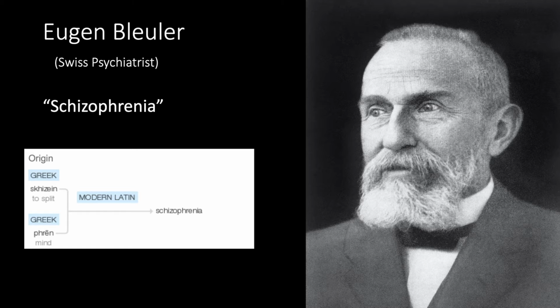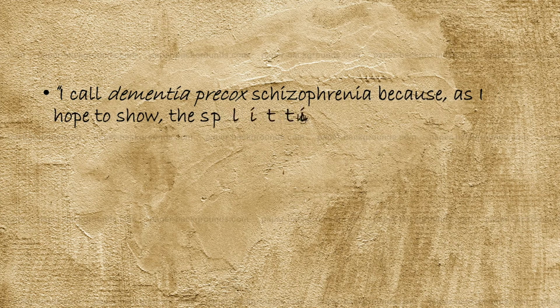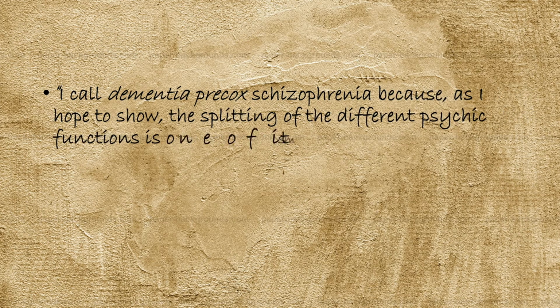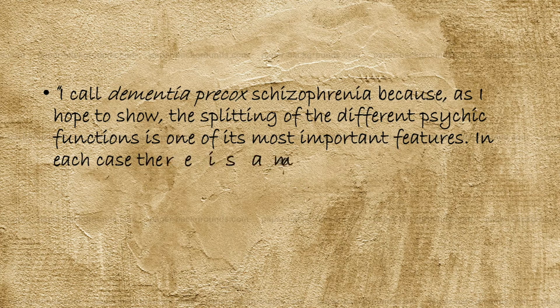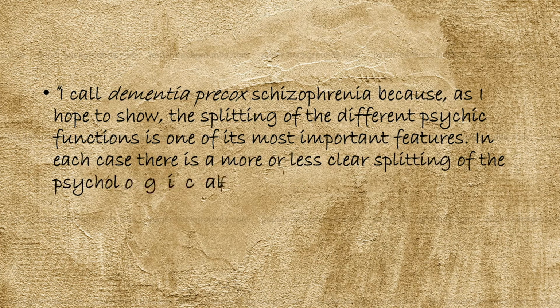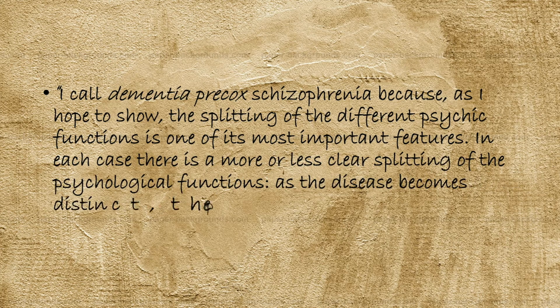Buehler cared enough to write a letter in 1911 which settled the debate. The letter reads, "I call dementia precoce schizophrenia because I hope to show the splitting of the different psychic functions is one of its most important features. In each case, there is a more or less clear splitting of the psychological functions. As the disease becomes distinct, the personality loses its unity."